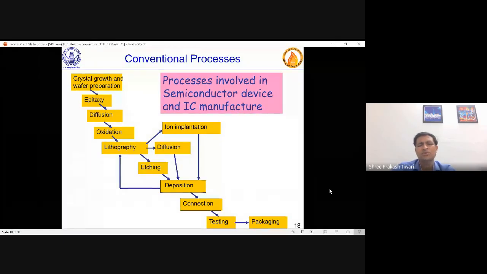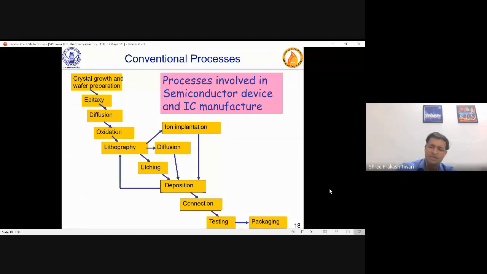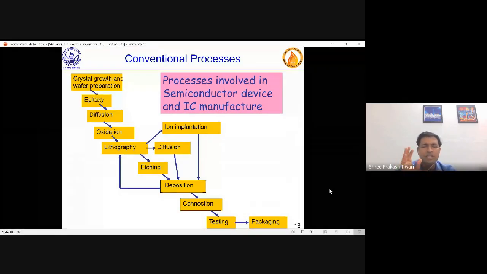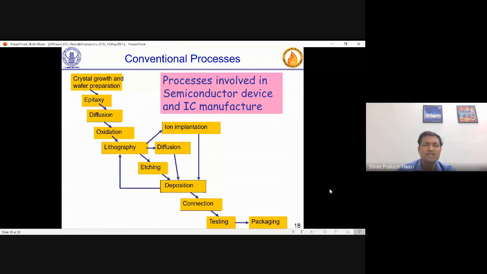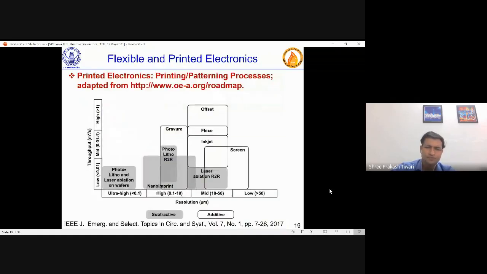Conventional processes, if you just visualize what the conventional processes for silicon are, and I'm discussing side by side so that you correlate. In the conventional silicon process, you start with crystal growth, then epitaxy, diffusion, oxidation, lithography, implantation, then etch away multiple things. You have the gate, deposit whatever you want, make device-to-device connections. It's like you create the transistor with these discrete processes and then package it. These are mostly the processes for IC manufacturing.